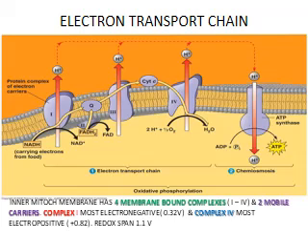So this figure is a diagrammatic representation of the electron transport chain. We see the inner mitochondrial membrane. It has 4 membrane-bound complexes, that is complex 1, complex 2, complex 3 and complex 4, and 2 mobile carriers. Complex 1 is the most electronegative, that is the entry of NADH occurs at complex 1,